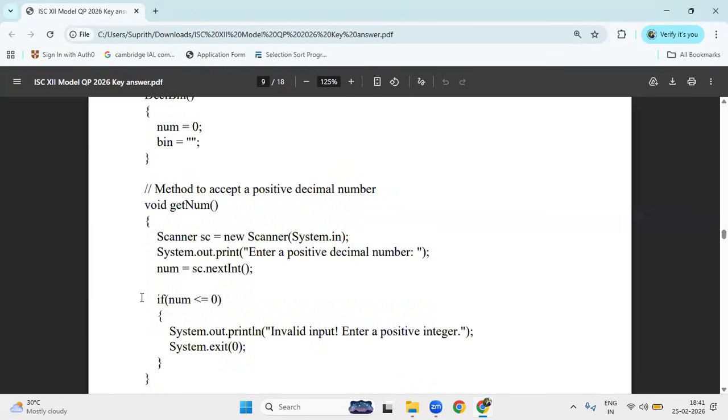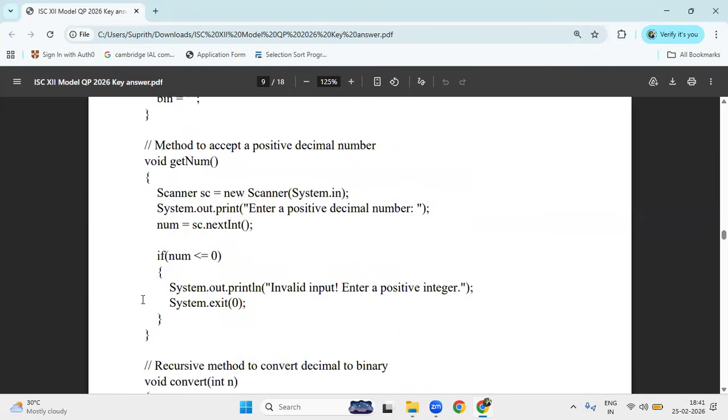Once you accept it, you are going to check that it should be greater than 0. It should not be 0 also, so not less than or equal to 0. If the entered number is negative, you should come out of the program using System.exit. System.exit means termination. It will come out of the program.